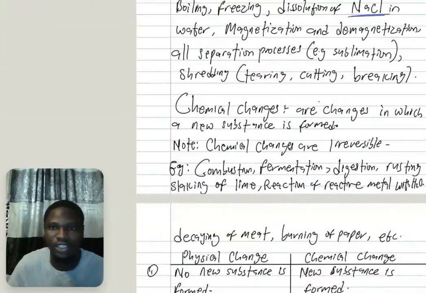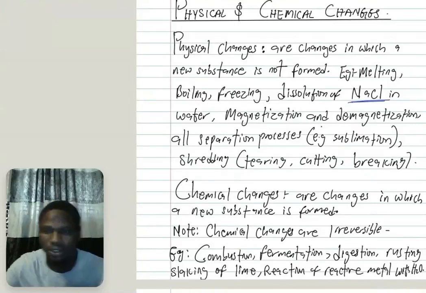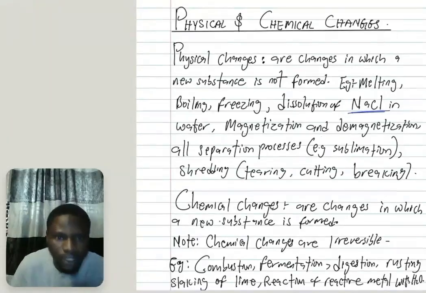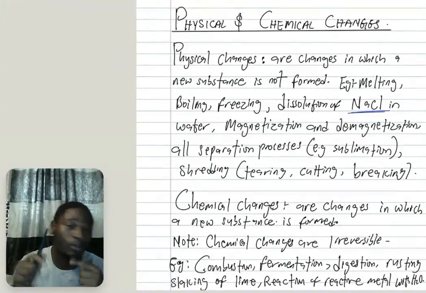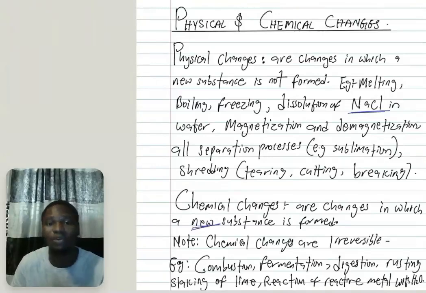Okay, good. Now, what are chemical changes? Sorry, chemical changes are changes in which a new substance is formed. The one that did not form a new substance is a physical change. In a chemical change, a new substance is formed entirely.